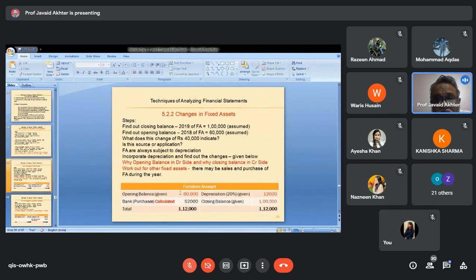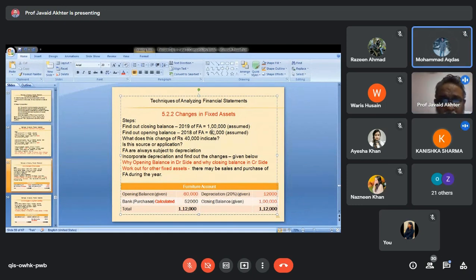Then we calculate changes in fixed assets. For example, any fixed asset, furniture, building, machinery, land, anything. If in 2019 it was 1 lakh and in 2018 it is 60,000, what is the inference? What is this 40,000? Source or application? Source, because we would have sold for rupees 40,000, that is why it has been reduced. It is a source. Because fixed assets are subject to depreciation, therefore we do not take them at their face value. We also adjust depreciation.